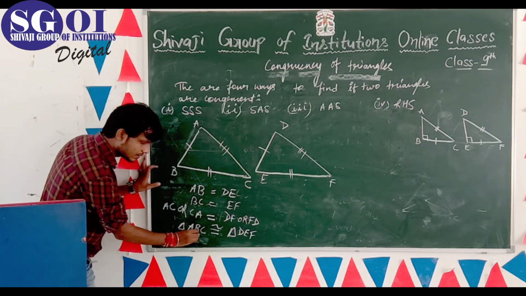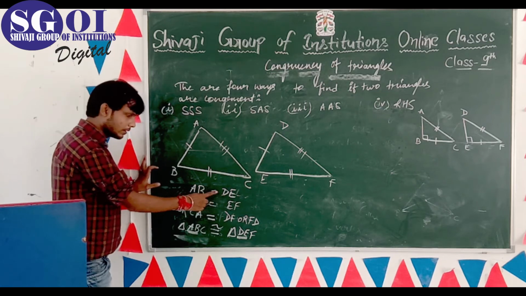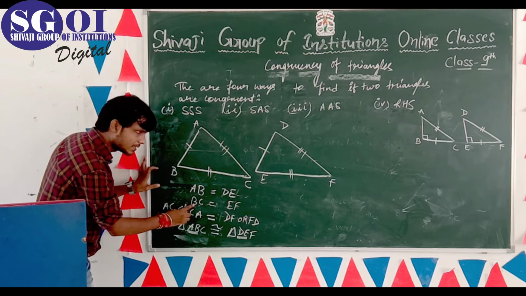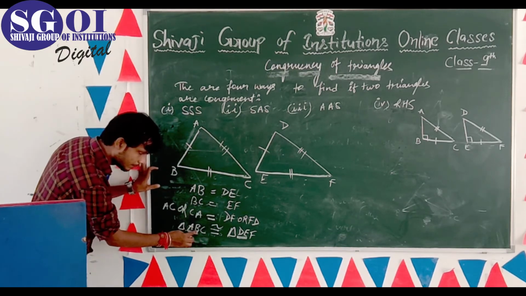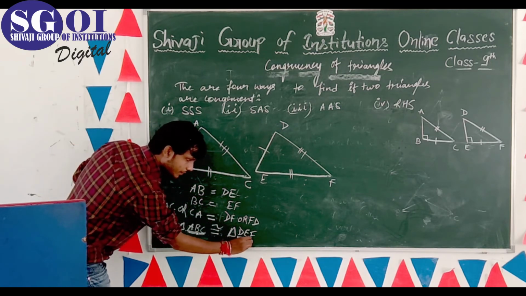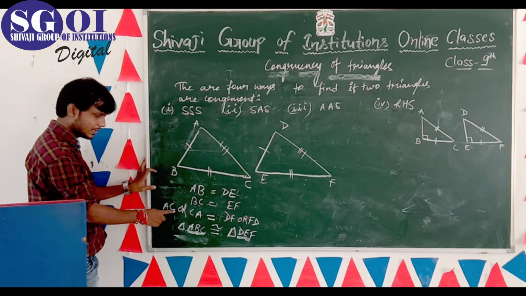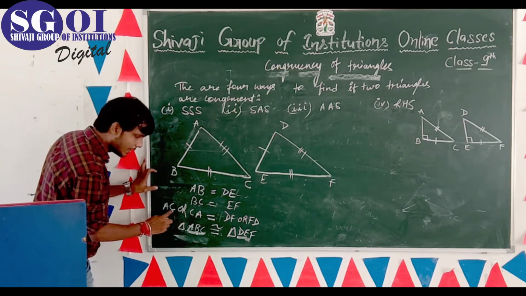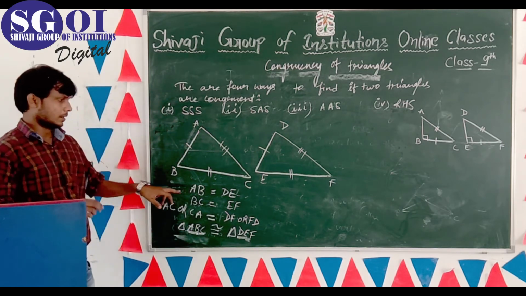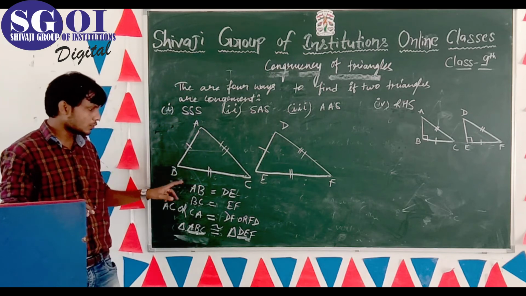AB side is equal to DE. यार यही तो आपने मेंशन किया है. AB side is equal to DE. Second point, BC is equal to EF. See, BC is equal to EF. And last one is AC. AC or CA, both are same thing. AC is equal to DF। तो जैसा ट्रायंगल का नेम होगा, आप यहाँ पे जो जो चीजें प्रूव कर रहे हैं,